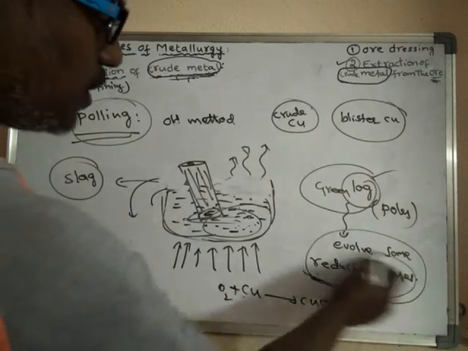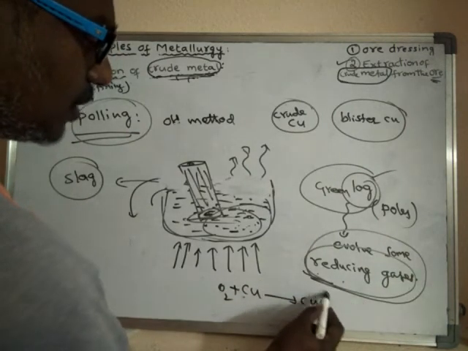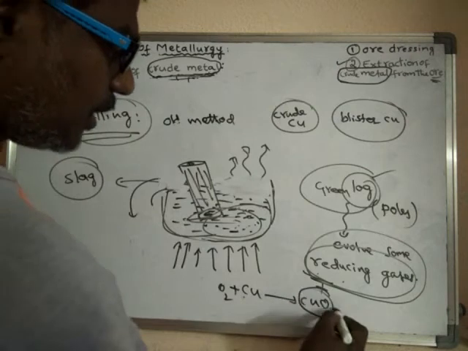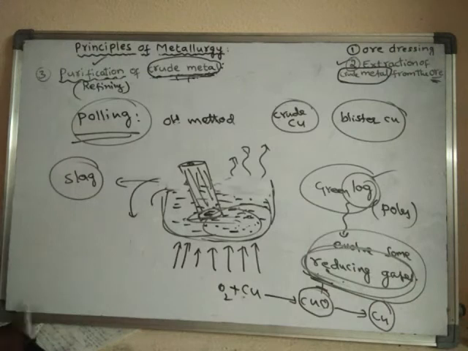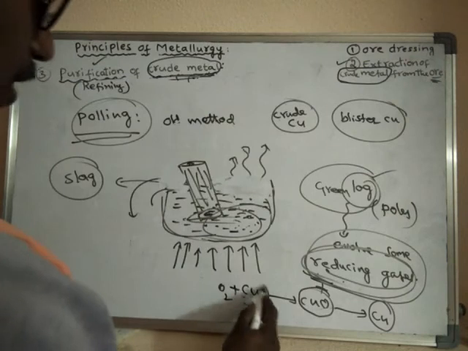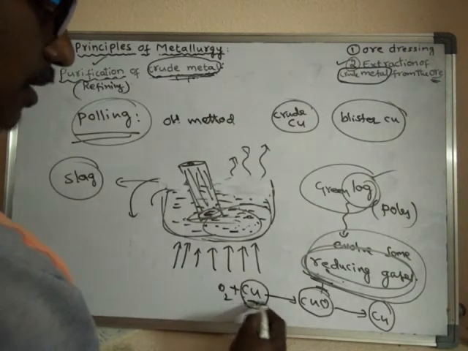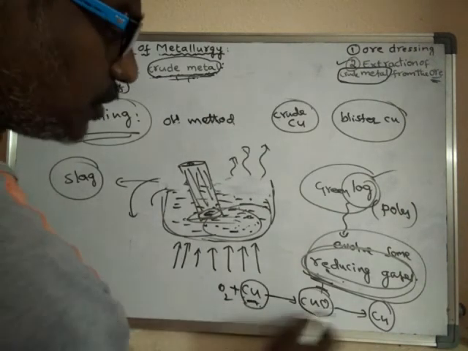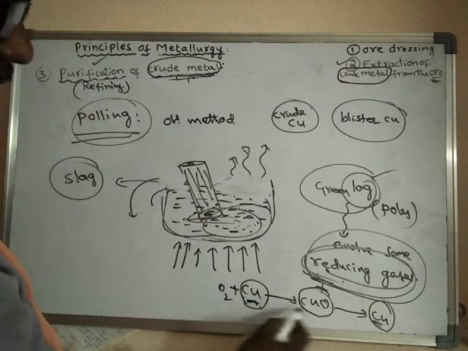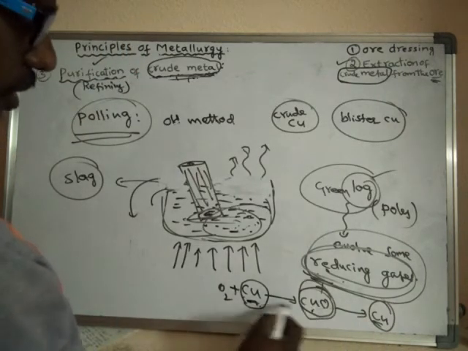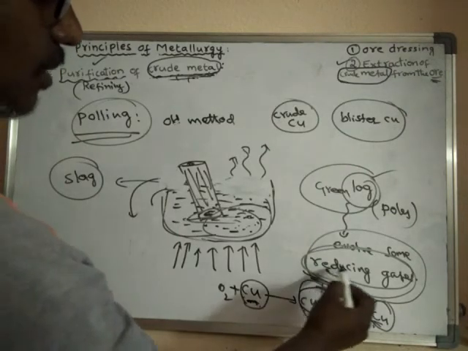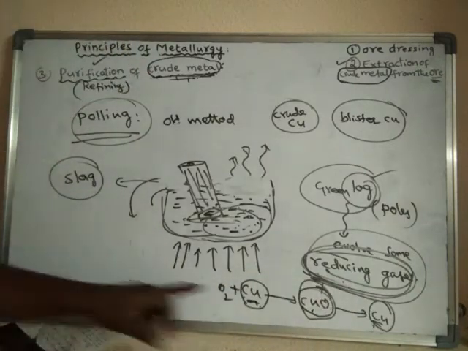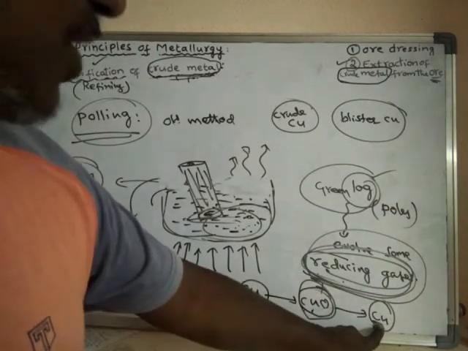So what happens? These reducing gases, what do they do? They simply react with this copper oxide, and finally this copper oxide is converted to copper. So the reducing gases which are evolved from the wood prevent the oxidation of copper. That means the copper is obtained in its copper form only, and the oxidation of copper is prevented by using reducing gas.